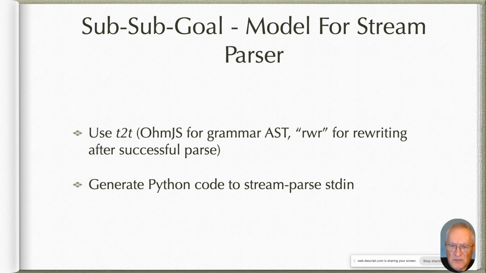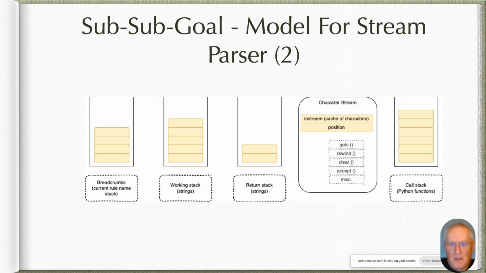I'm going to use T to T to express the stream parser in a succinct way, but then use T to T to take that succinct expression, turn it into a less succinct Python lump of code, and then I'm going to emit the Python code as text, and then run the Python compiler interpreter on it to actually run the stream parse. To build the stream parser, I'm going to use a model of a small machine. And the machine is going to have several stacks and an object, which I'm calling a character stream.